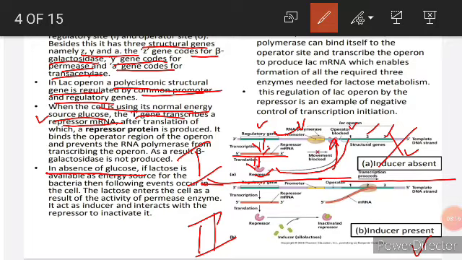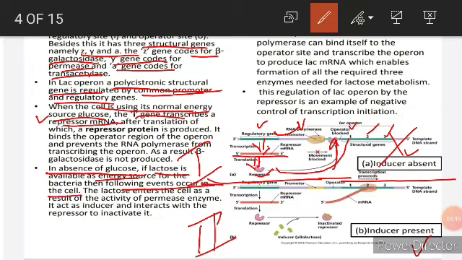Yes, then what is happening here? Now in the second case, lactose is present. With the help of these 3-4 molecules of permease which are present in that E. coli, a few molecules of lactose will be taken in. As the second case is in the absence of glucose, and here lactose is available as the energy source for that bacteria E. coli, the following events occur.